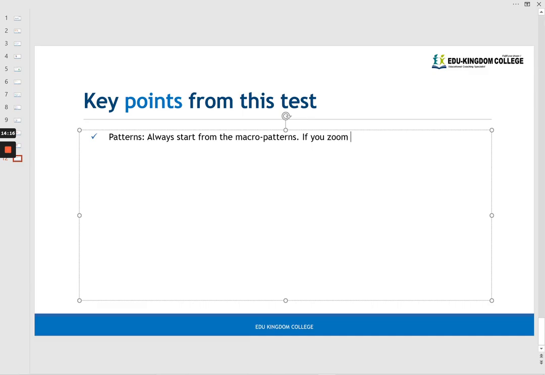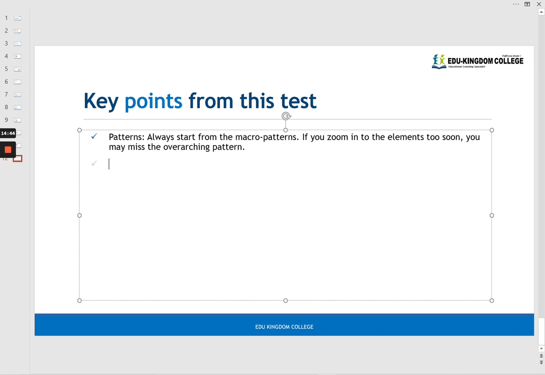If you zoom into the elements too soon, you may miss the overarching pattern. So that was the case for the question with the crosses as well as the odd one out question. By looking at it from afar, you have a much better chance of understanding what the pattern is.